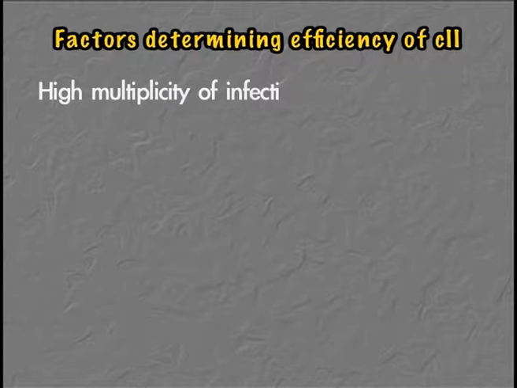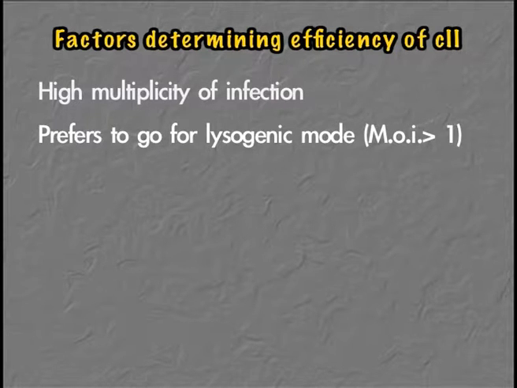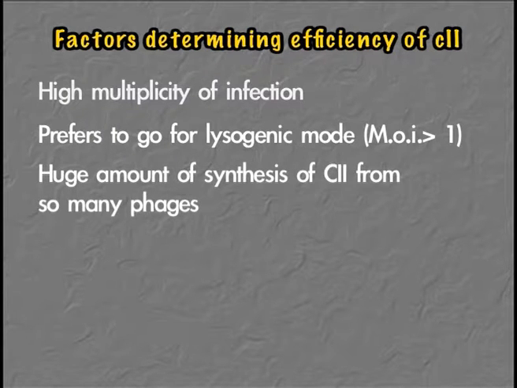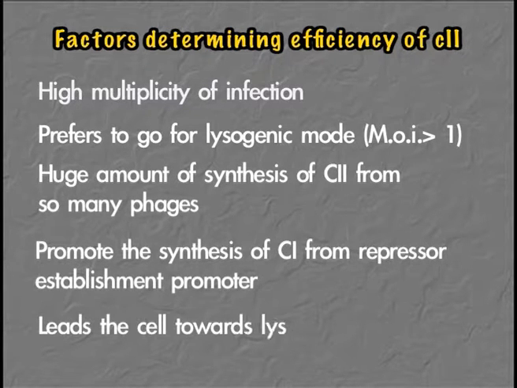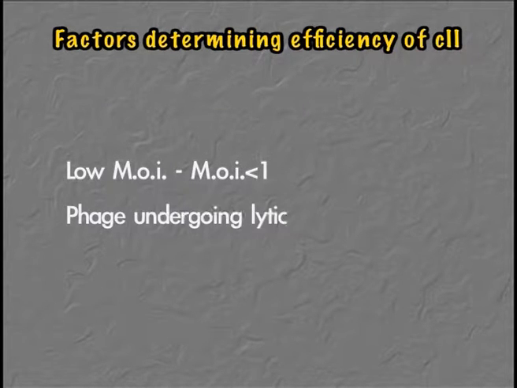But the question is, what are the regulators of C2? It is said that if the infection is done at a high multiplicity of infection, then it prefers to go for the lysogenic mode if the MOI is more than 1. The reason is, out of so many phages getting inside one bacterial cell, there are chances of a huge amount of synthesis of C2, which will promote the synthesis of C1 from the repressor establishment promoter, and thereby lead the cell towards lysogeny. On the other hand, if the MOI is less than 1, then there are chances of the phage undergoing the lytic mode.